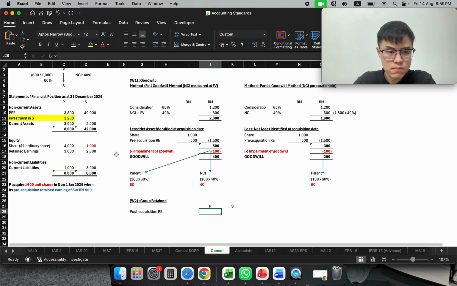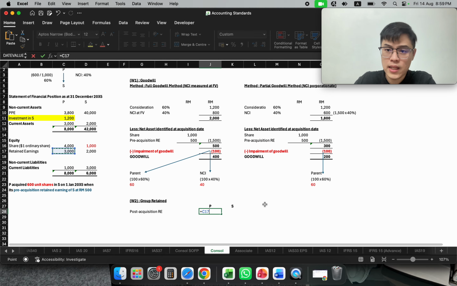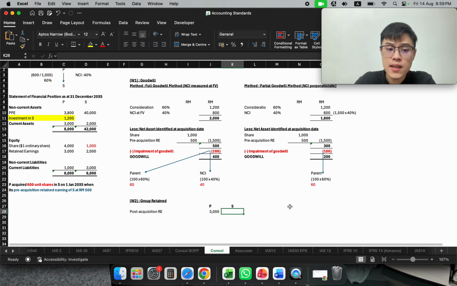So parent retained earning 3,000. Subsi retained earning at 2,000. Retained earning means what? From the first day you start the business until now, how much is the total profit at this date? This is called retained earning.